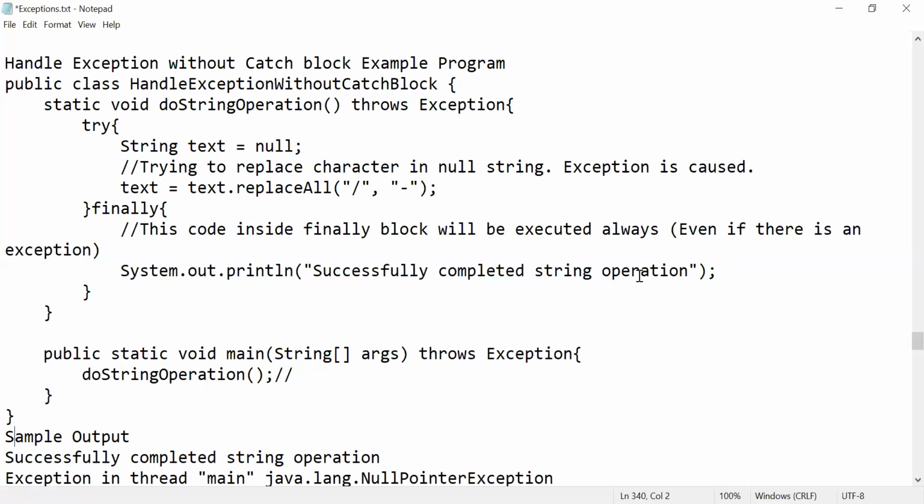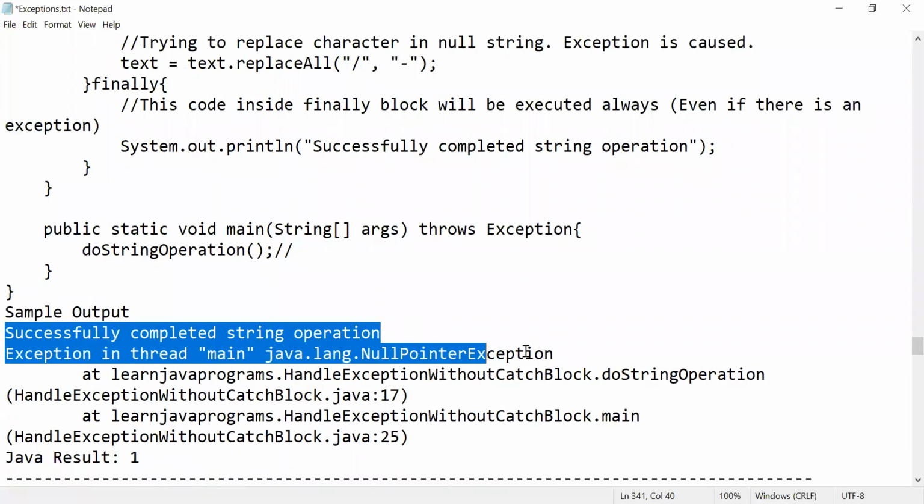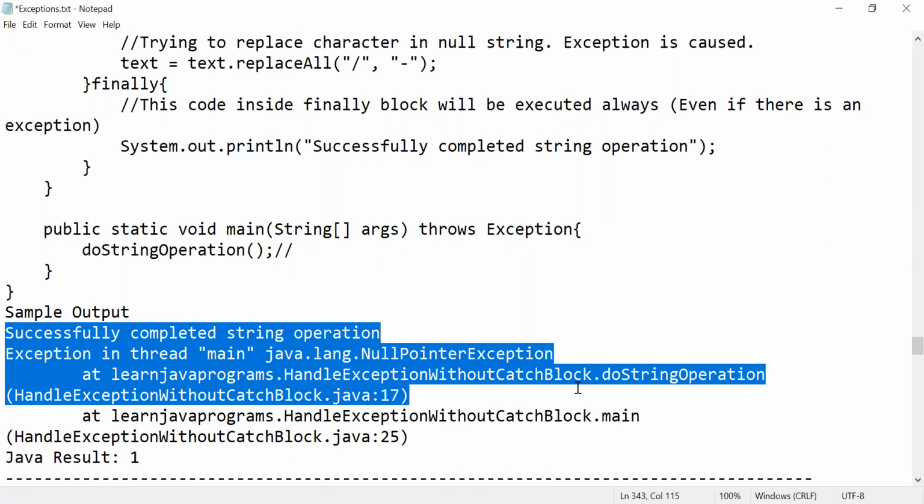So see the output. Successfully completed string operation. So what is the exception? The exception is nothing but a null pointer exception. Got it? Null pointer exception. Understood?